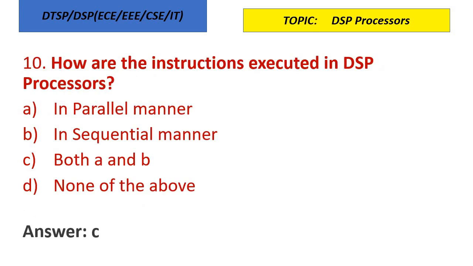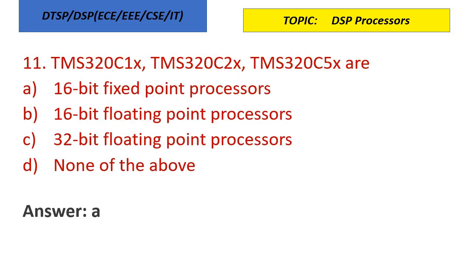How are the instructions executed in DSP processors? In parallel manner, in sequential, both A and B, none of the above. So instructions are executed in DSP processor both in parallel as well as sequential manner. TMS320C1X, C2X and C5X are example for 16-bit fixed point processor, 16-bit floating point, 32-bit floating point, none of the above. TMS320C1X, C2X and C5X are 16-bit fixed point processors.